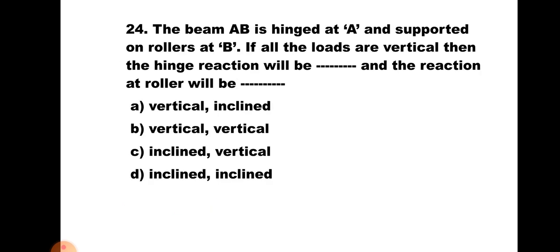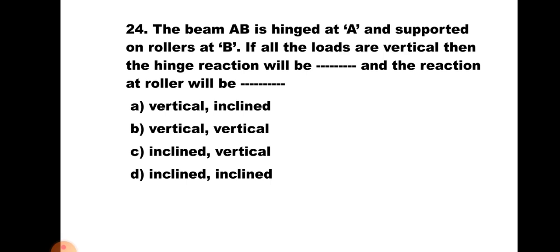Question number 24. The beam AB is hinged at A and supported on roller at B. If all the loads are vertical, then the hinge reaction will be dash dash dash and the reaction at the roller will be dash dash dash. A, vertical, inclined; B, vertical, vertical; C, inclined, vertical; and D, inclined, inclined.